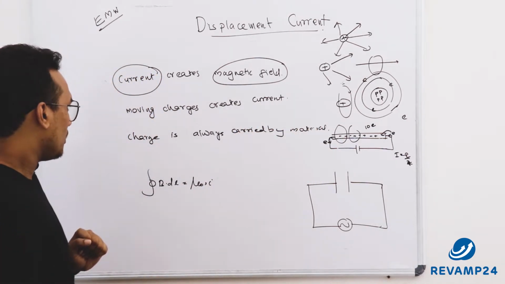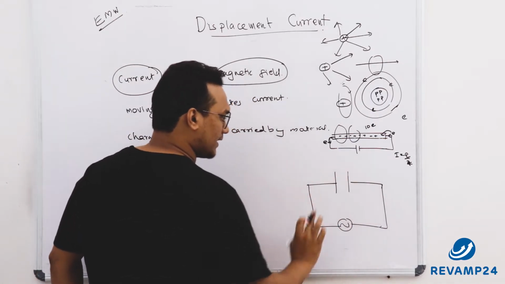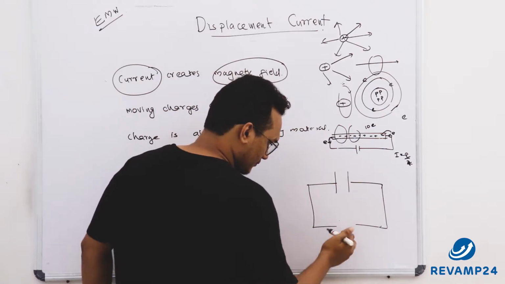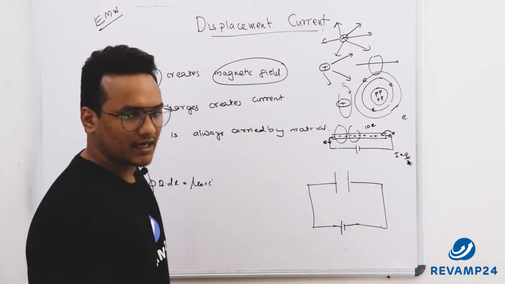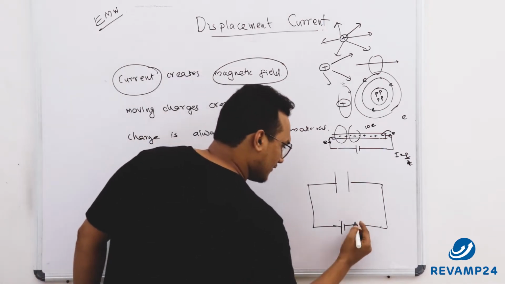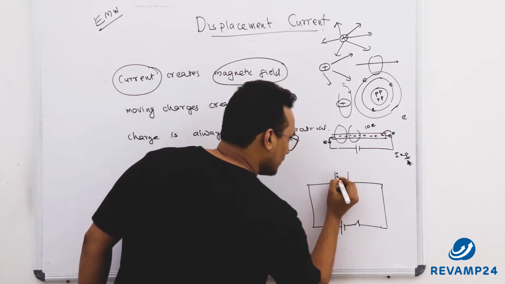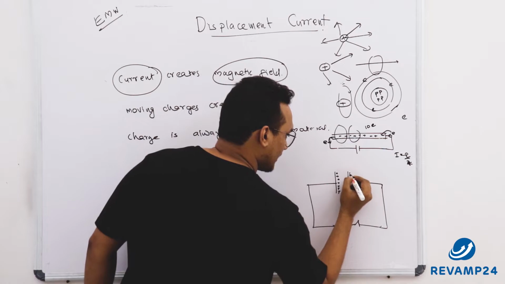Now Maxwell has done an experiment. There was a current carrying conductor, so I will make it DC. A cell is given. Initially the capacitor is not charged. Now let's say I have a switch here. The moment I close the switch, what will happen? Charges will start accumulating here. Positive, positive, positive, positive, and negative, negative,